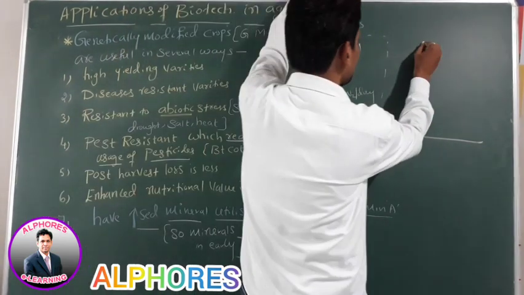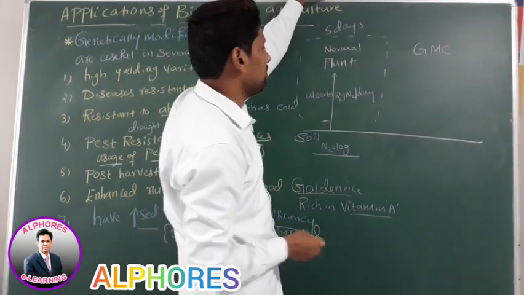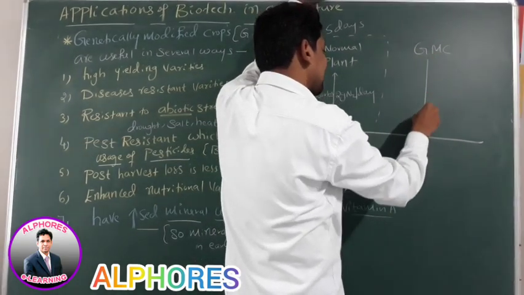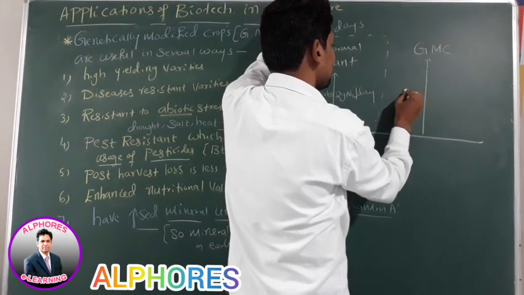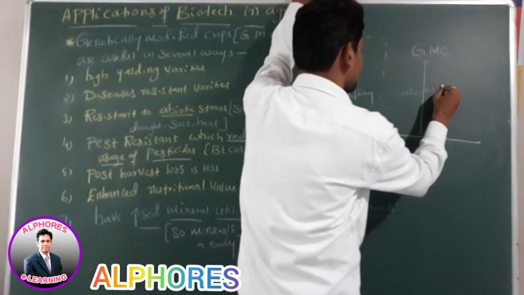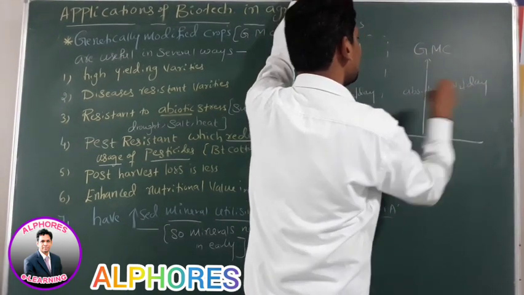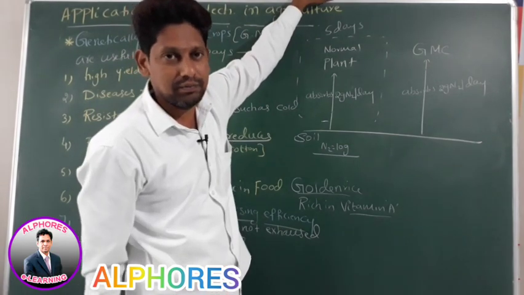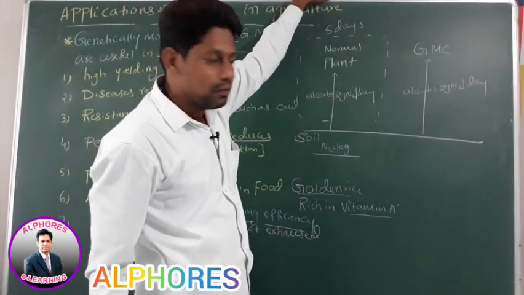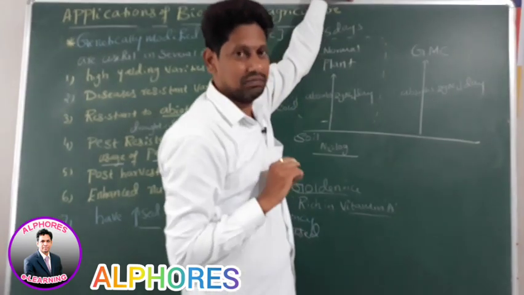Now you take a genetically modified crop. What this genetically modified crop is doing: no doubt, it absorbs 2 grams of nitrogen per day. But on the first day it utilized 1 gram of nitrogen.